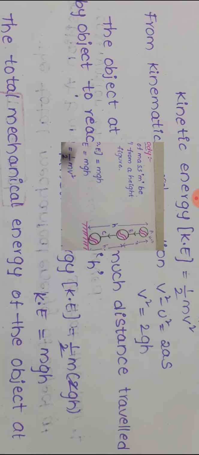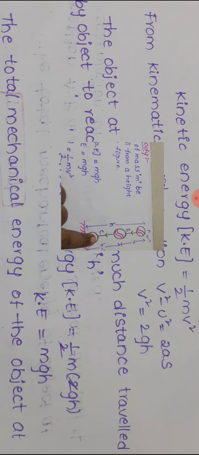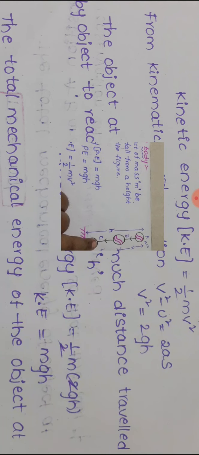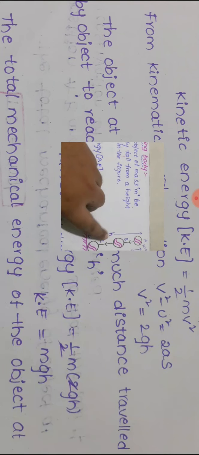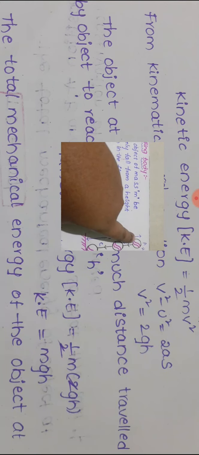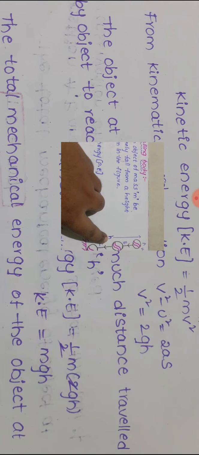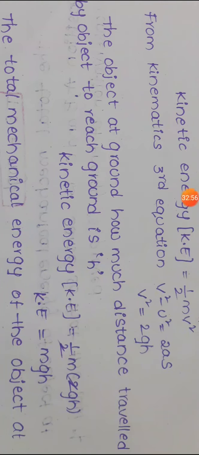So from the diagram the object is at C. In kinetic energy, how much distance does the object travel from initial to C? Initial means point A to point C is h. So the distance s equal to h. So substitute v square equal to 2gh in kinetic energy. Kinetic energy K equal to 1 by 2 m into 2gh. The 2s cancel, kinetic energy K equal to mgh.